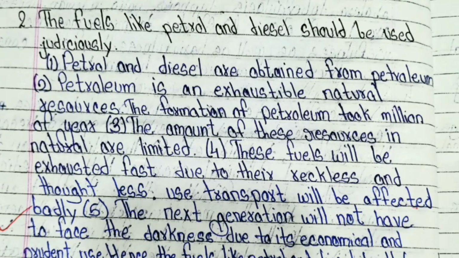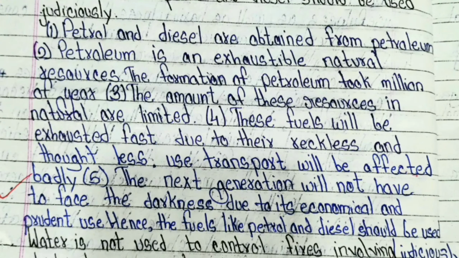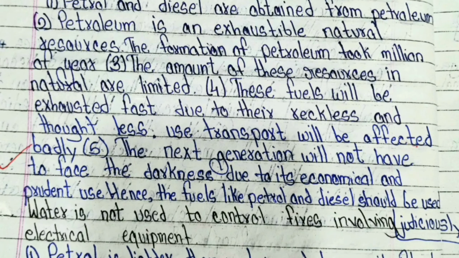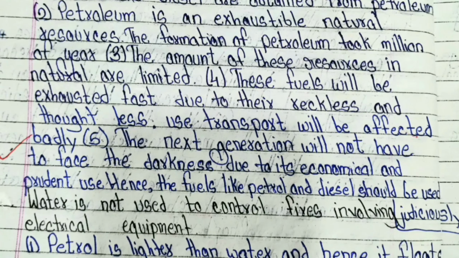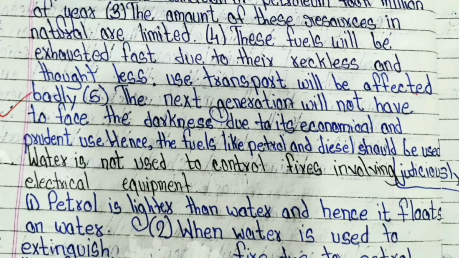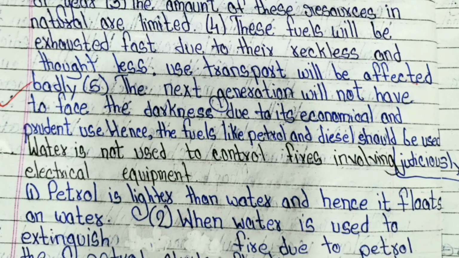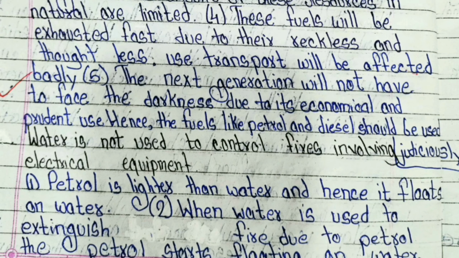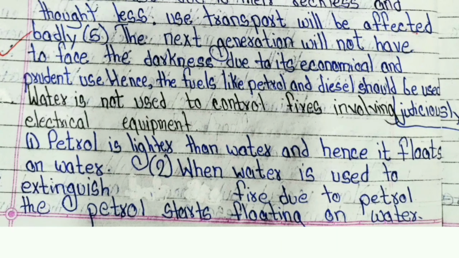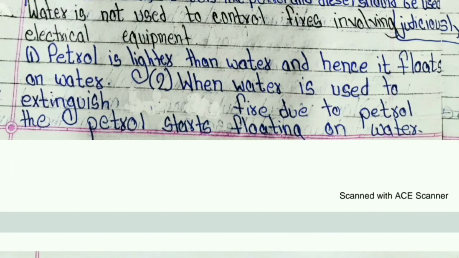Second number, fuels like petrol and diesel should be used judiciously. Answer: petrol and diesel are obtained from petroleum. Second, petroleum is an exhaustible natural resource. The formation of petroleum took millions of years. Third, the amount of these resources in nature is limited. 4. These fuels will be exhausted fast due to their reckless and thoughtless use, and transport will be affected badly. 5. The next generation will not have to face darkness due to its economical and prudent use. Hence, fuels like petrol and diesel should be used judiciously.